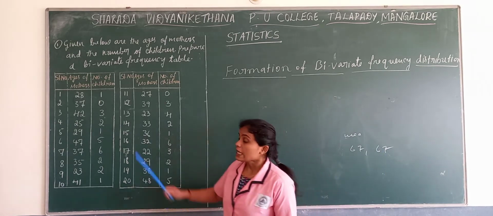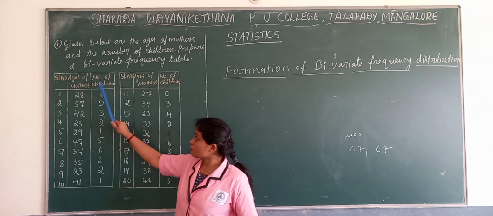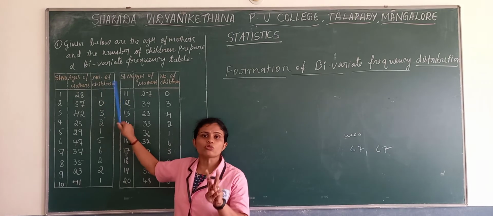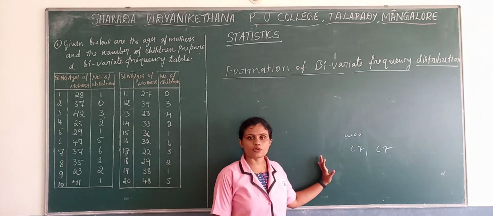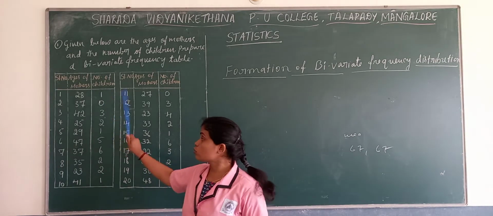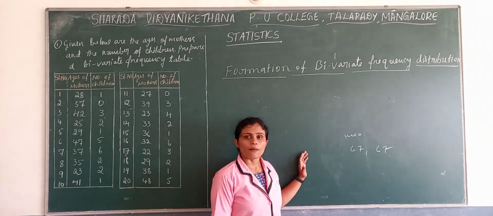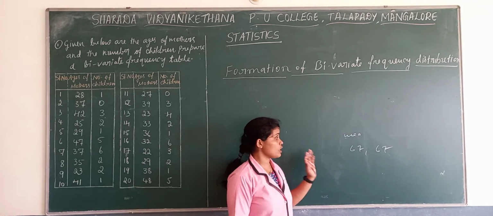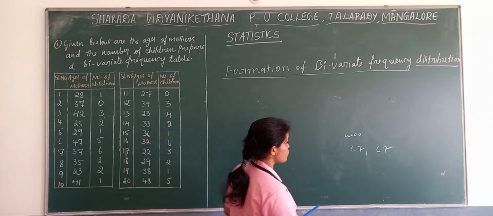But here in one problem itself they have given two pieces of information, means two variables. So simultaneously framing a frequency distribution for two variables, we call it a bivariate frequency distribution.